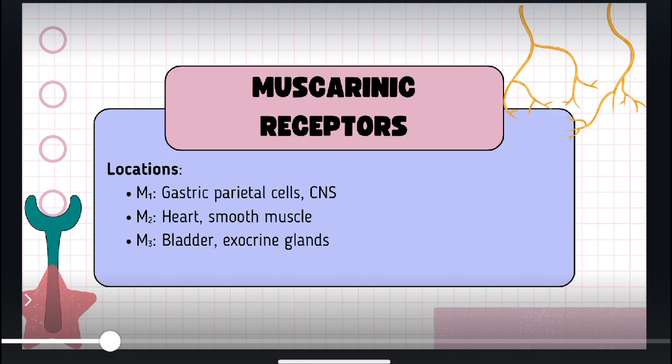Then we have muscarinic receptors. M1 receptors are present in the gastric parietal cells, which are responsible for the release of HCl into the stomach, and also in the CNS. M2 receptors are present in the heart and smooth muscles, and M3 receptors are present in the bladder and exocrine glands.